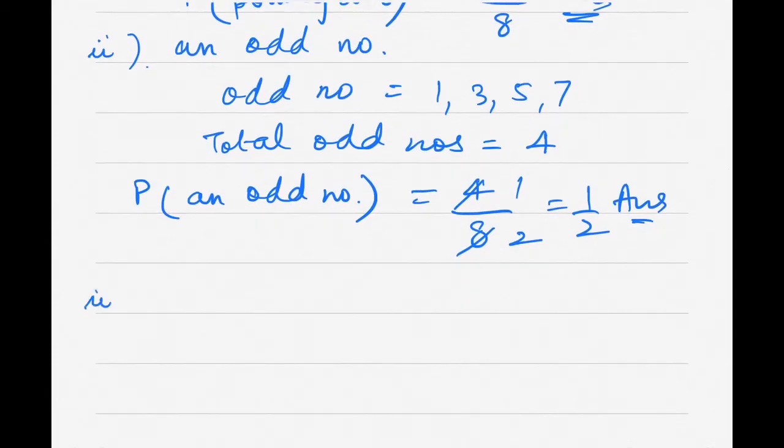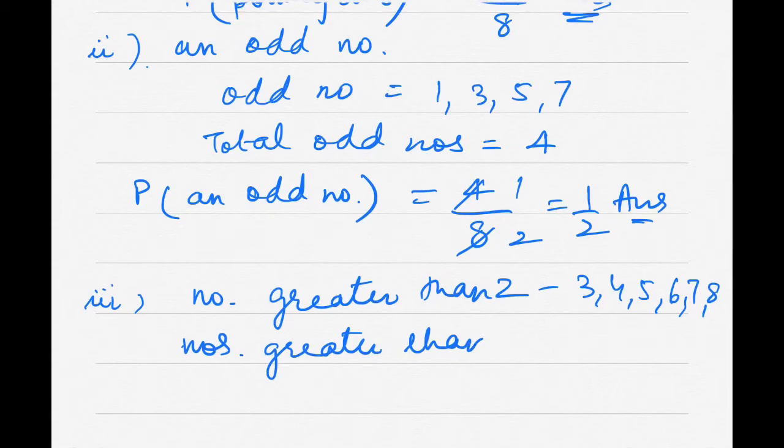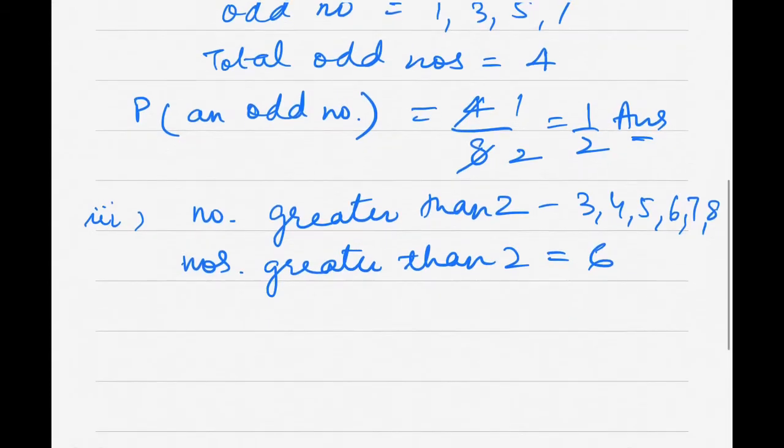Then I move to third part. Third part says a number greater than 2. So how many numbers are greater than 2? We see 3, 4, 5, 6, 7 and 8. So numbers greater than 2, how many numbers are there? 6 numbers are there.